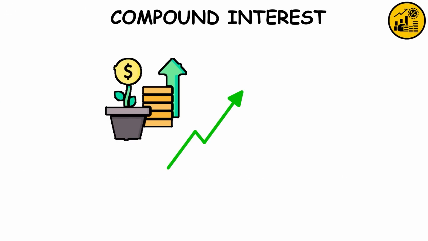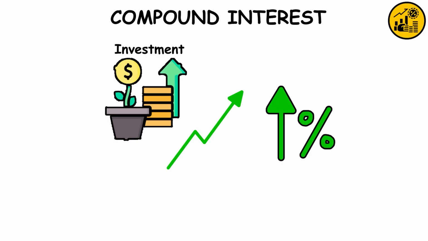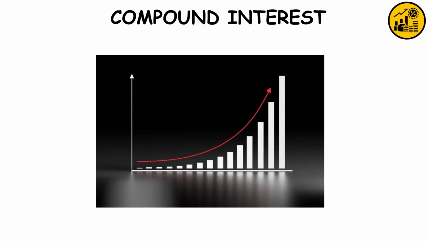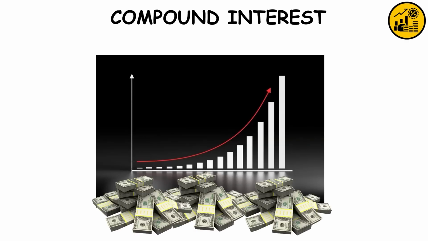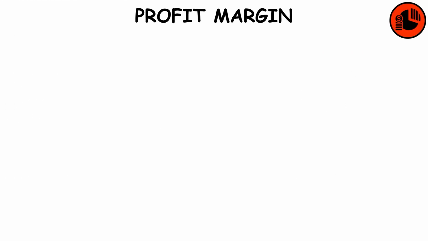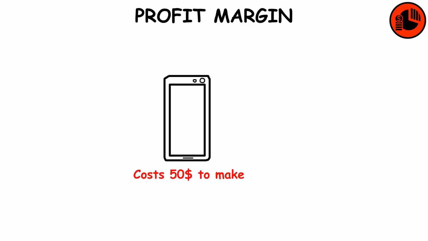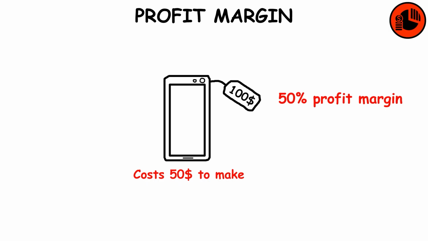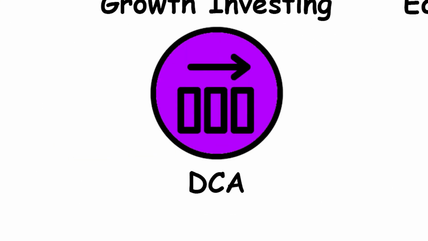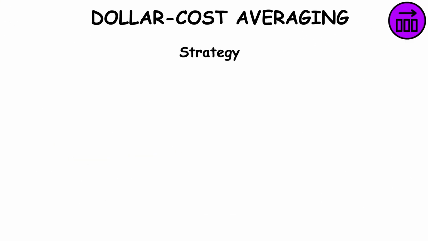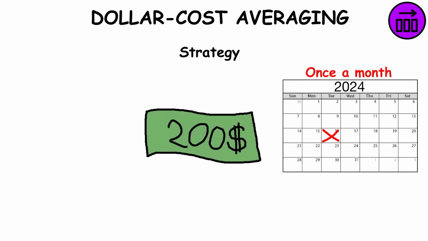Compound interest. It means earning interest not just on your original investment, but also on the interest you earned over time. This creates an exponential curve of earnings over long periods of time. Profit margin. It's the percentage of profit a company makes from its revenue after subtracting all of its costs. Dollar cost averaging. It's a strategy that consists of investing a fixed amount of money at regular intervals regardless of the asset's price. This helps reduce the impact of market volatility.